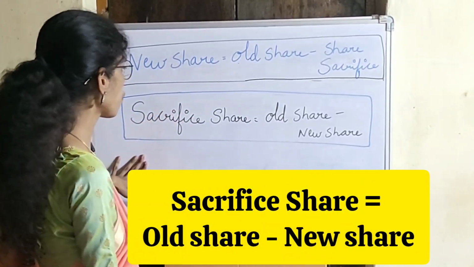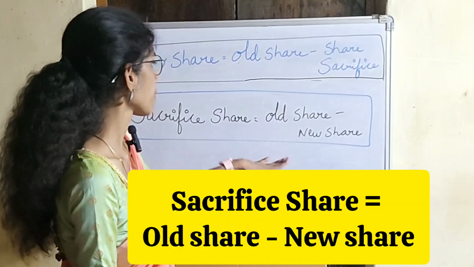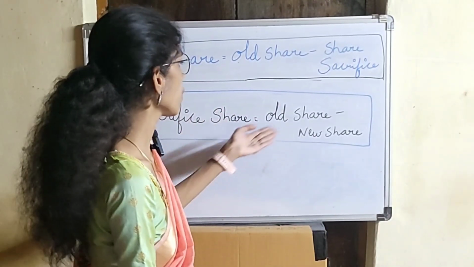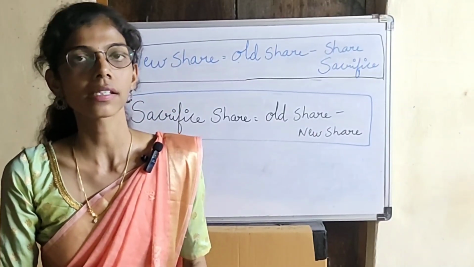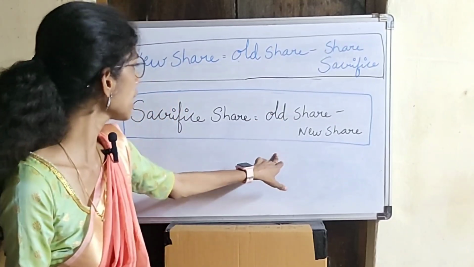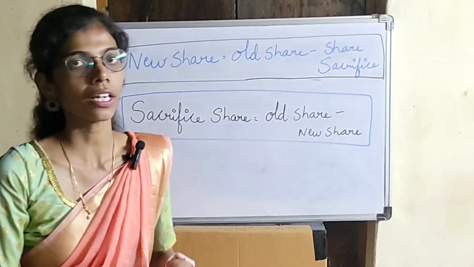Next is about sacrifice share. Sacrifice share formula is old share minus new share, where the old share is of the old partners, that is A and B, and from it we have to minus the new share, that is, when the new partner enters into the business, what was the new share that we have to minus. So that remaining amount will be the sacrifice share. So this is the formula for sacrifice share.